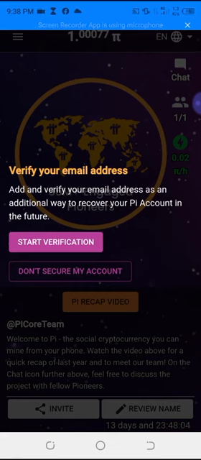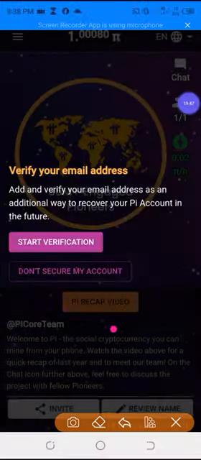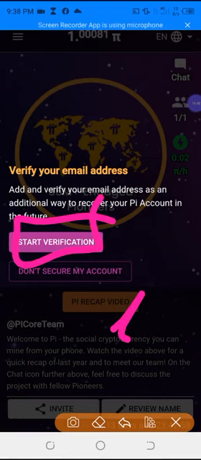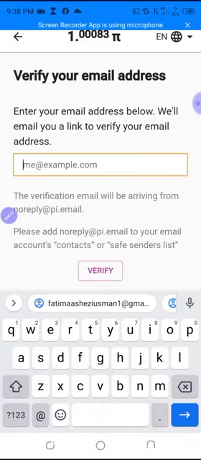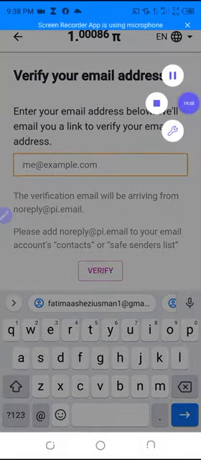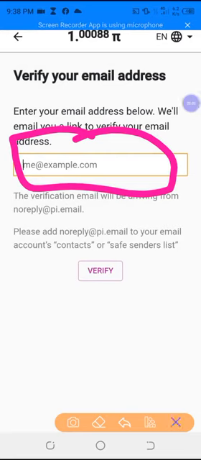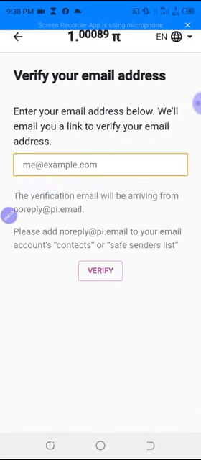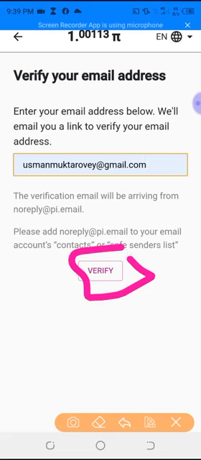So when you click on that place, it's going to be given to you. So you click on this place, then you click verify, then here you now put your own Gmail, and then you click verify. Once you put your own Gmail, then you click on verify. Then it's going to take you to Gmail. So let me do that quickly. Now I put a sample of Gmail that is in this phone. Next, I will click on verify.